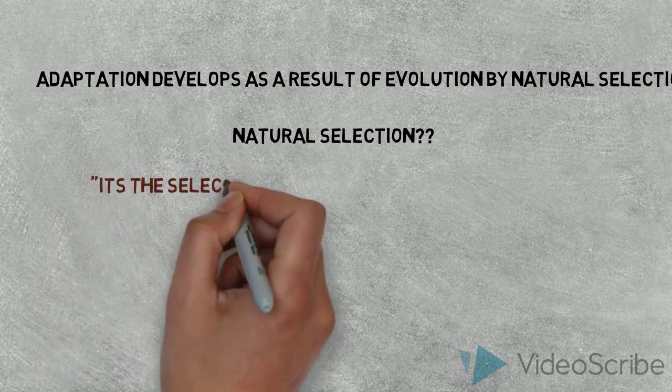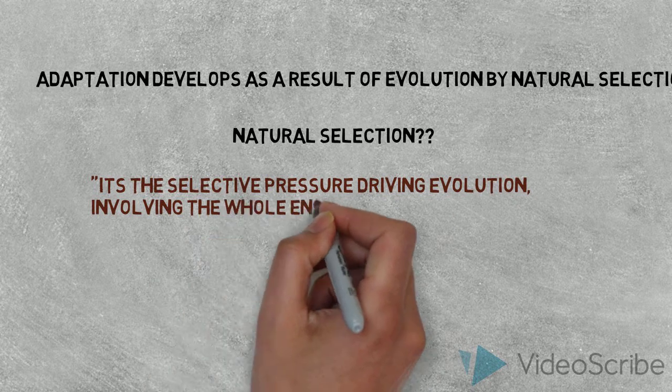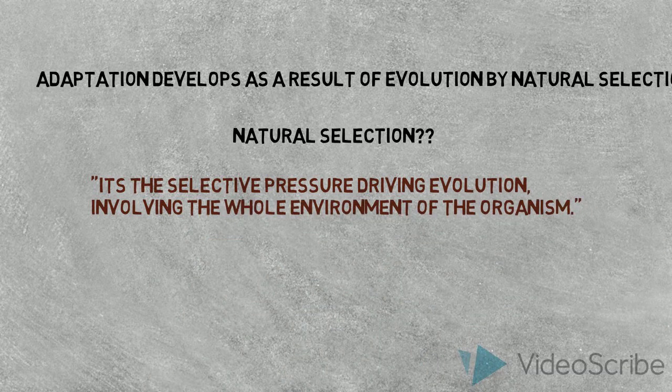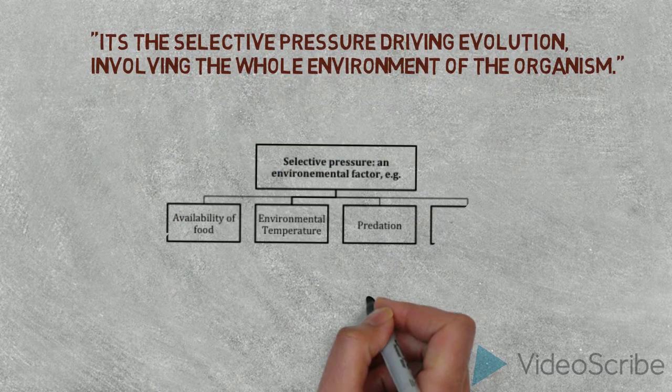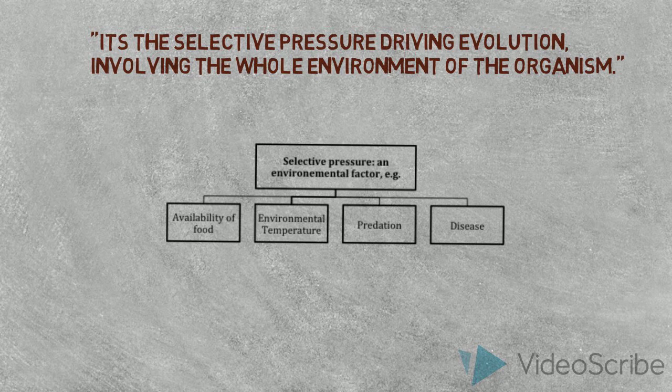It's the selective pressure driving evolution involving the whole environment of the organism. Selective pressure is defined as an environmental factor, for example, availability of food, environmental temperature, predation, disease. All these create a struggle for survival and have a direct effect on the number of individuals in the population.